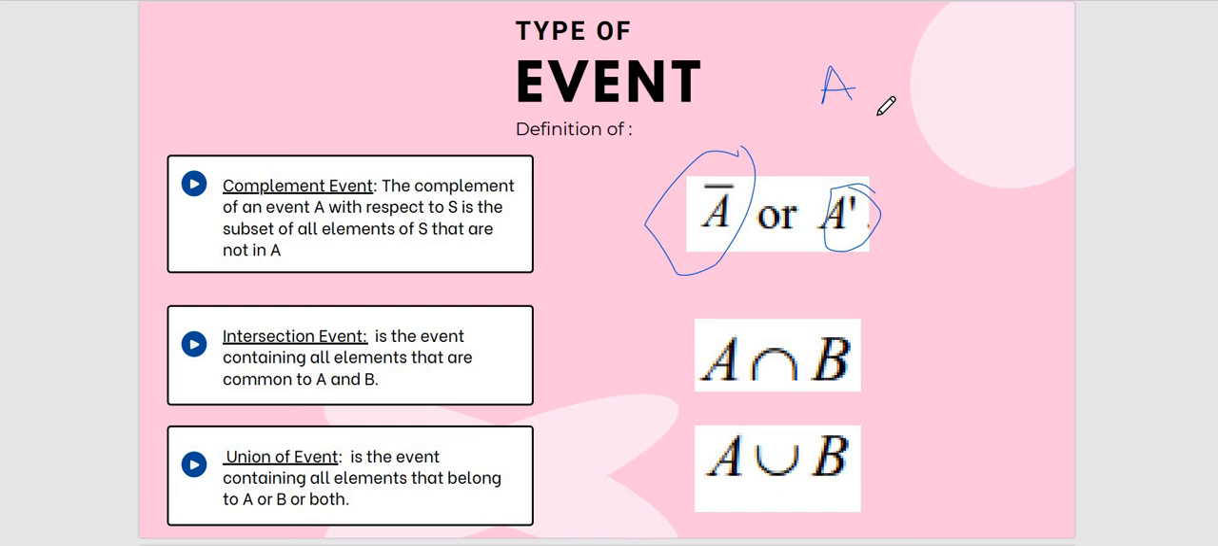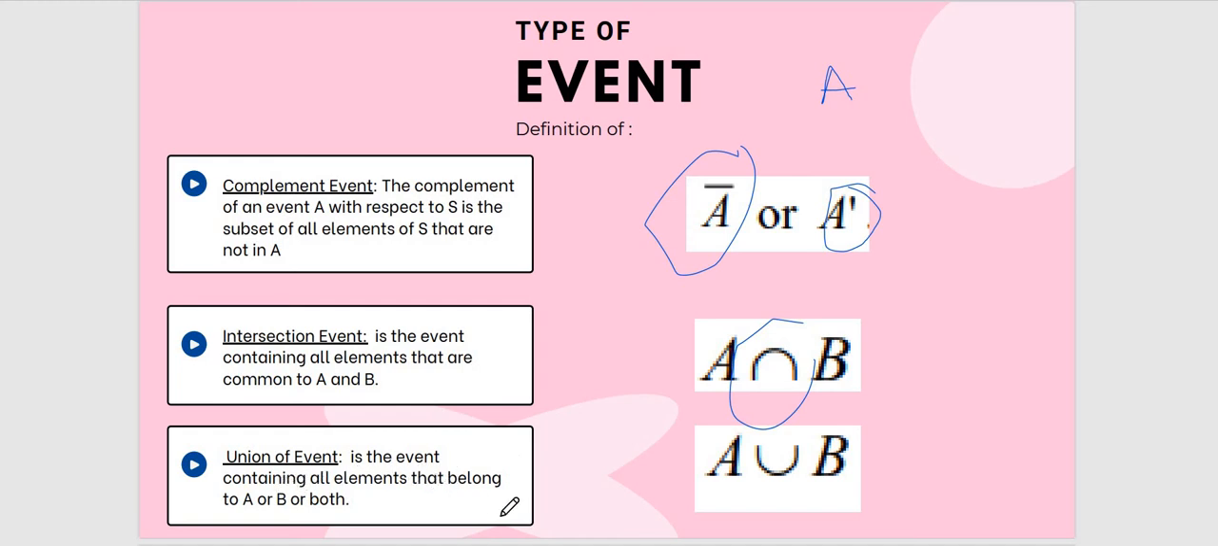So the intersection event is the event containing all the elements that are common to A and B. All the elements that are common. That means if A has a number, for example, and B also has that number, then that is an element common to A and B. So this is how we write the symbol. A intersect B. Okay, how do we read A intersect B? Later I will show you the example.